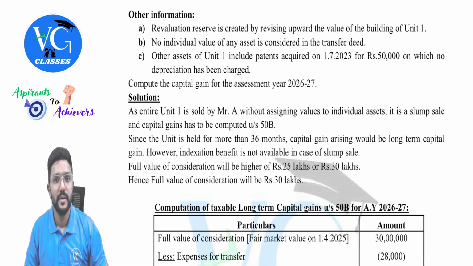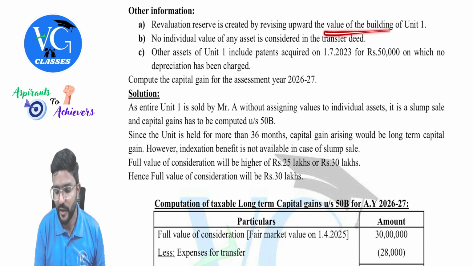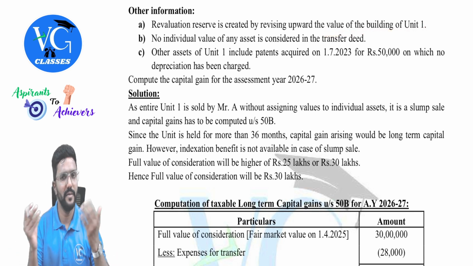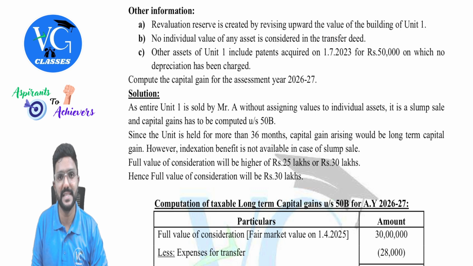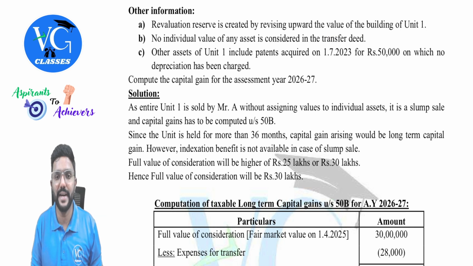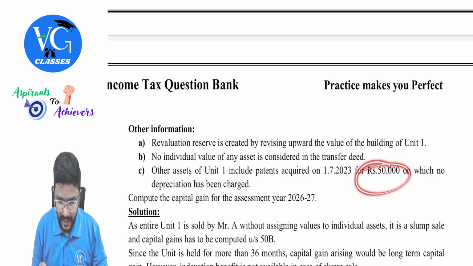Fine. Other information. Revaluation reserve is created by revising upward the value of building of unit 1. Okay, we will remove that effect while calculating net worth. No individual value of any asset is considered in the transfer deed. That means it is a slump sale as per section 50B. Then other assets of unit 1 include patent acquired on 1st July 2023 for 50,000 on which no depreciation has been charged. Okay, fine. So that means other assets is there.